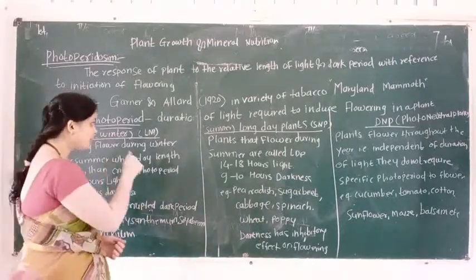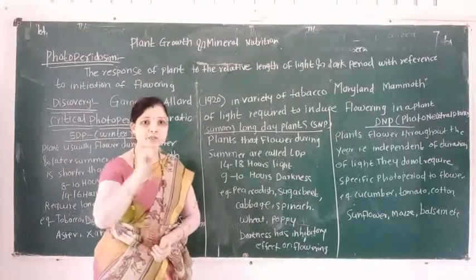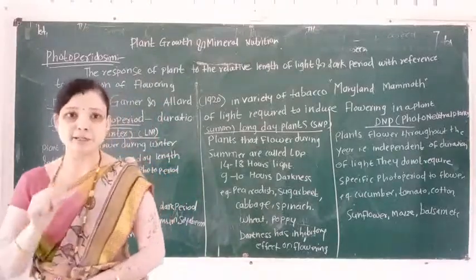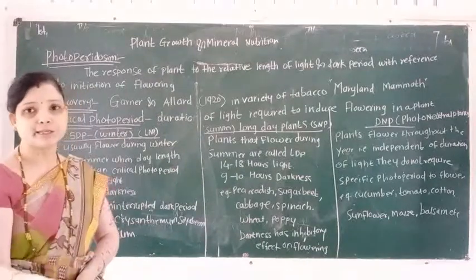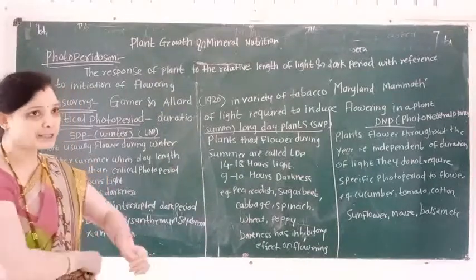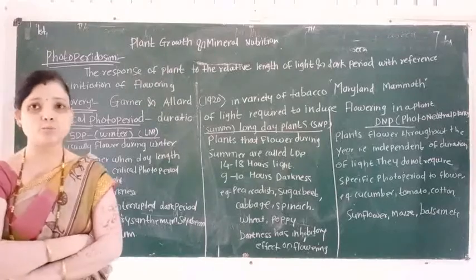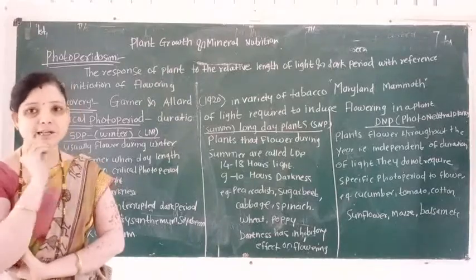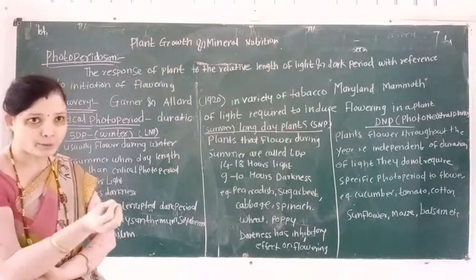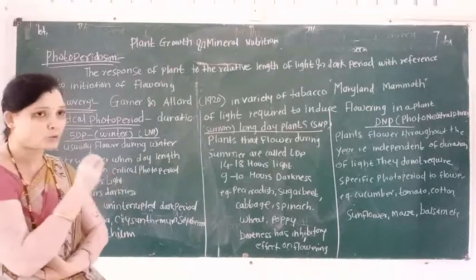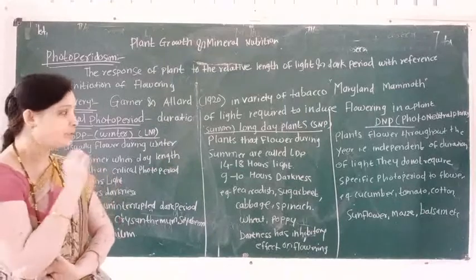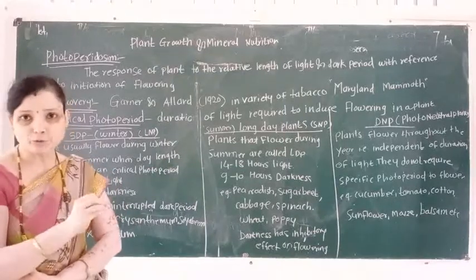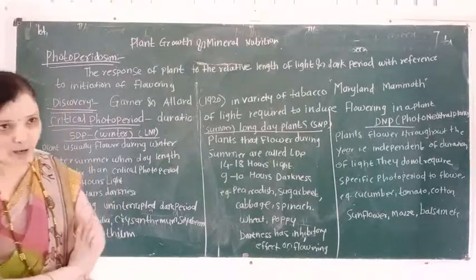Critical photoperiod means the duration of light required to induce flowering in a plant.